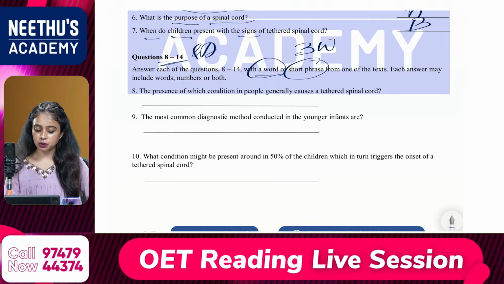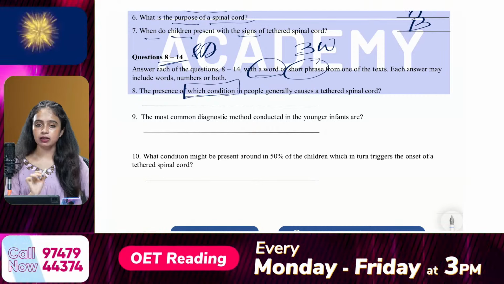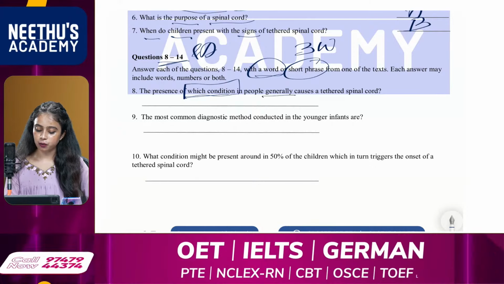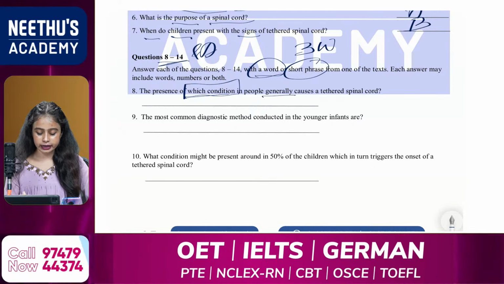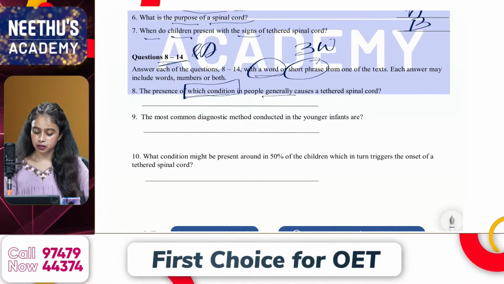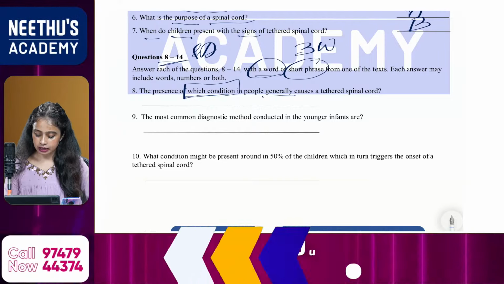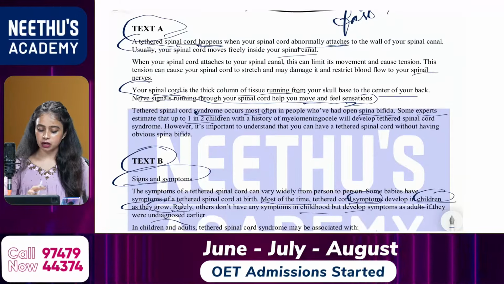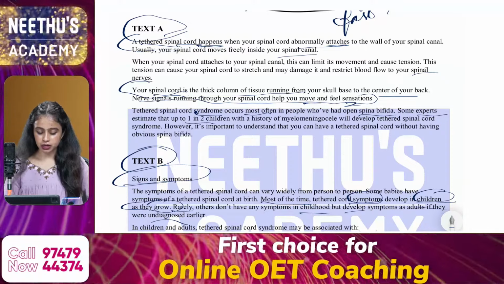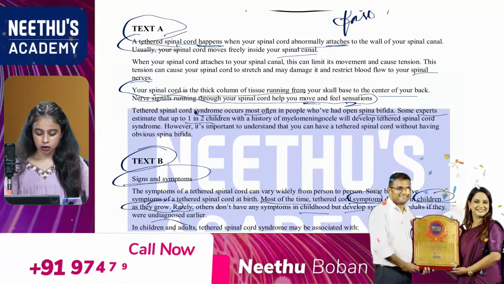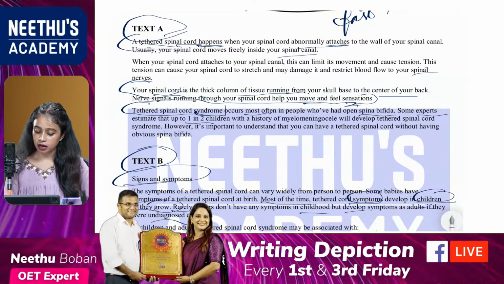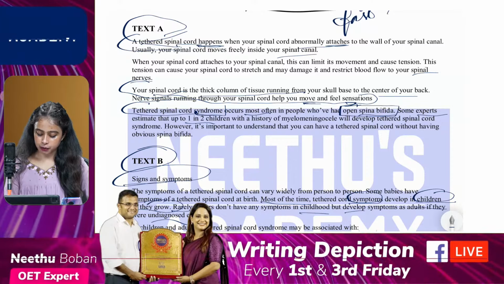So, the first question: the presence of which condition, so we need the name of the condition, in people generally causes a tethered spinal cord? Which condition? Any idea? That is the condition mentioned in text A. Tethered spinal cord syndrome occurs most often in people who have had open spina bifida.